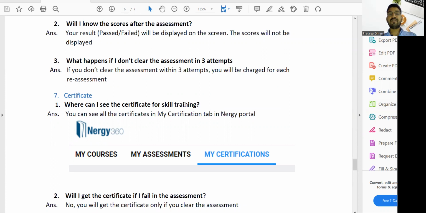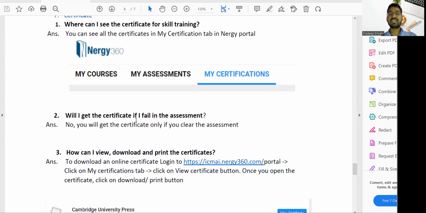Where can I see the certificate for skill training? In the Narji portal there are 3 tabs. First is My Courses, where you can download the study material of SAP. Second is My Assessment, where you can book the slot for the mock test or main SAP assessment. Third is My Certificate, where you will receive a certificate 7 days after successfully clearing the SAP exam. Will I get the certificate if I fail the assessment? No, only passed students will get it.